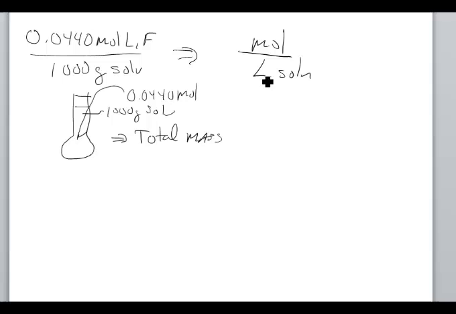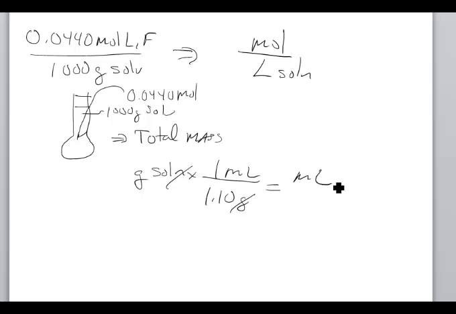We add those together. We know a density, so if we have grams of our solution, multiply by 1.10 grams per 1 milliliter, that's going to tell us how many milliliters of the solution. That goes in there. We already know our moles, and that's how you do that problem.